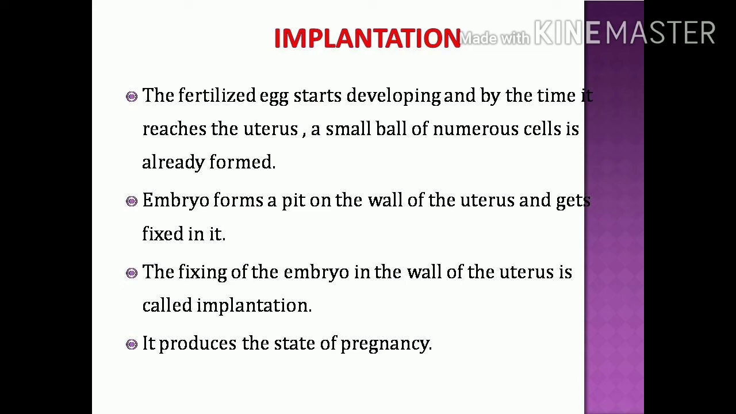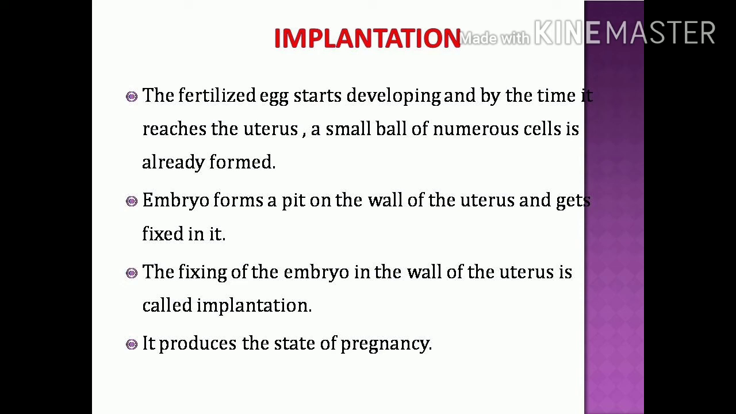When this embryo comes to the uterus region, it forms a small pit, a small hole in the wall of the uterus. The embryo then fixes in that pit. The fixing of the embryo in the wall of the uterus is called implantation.